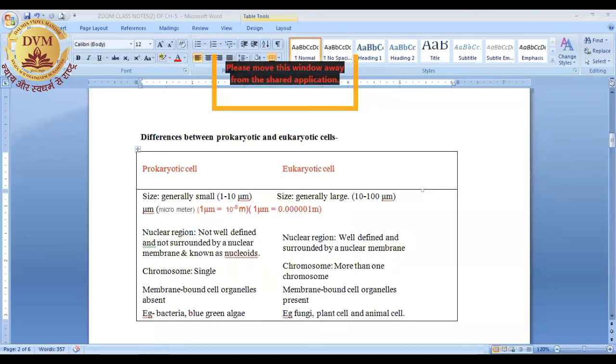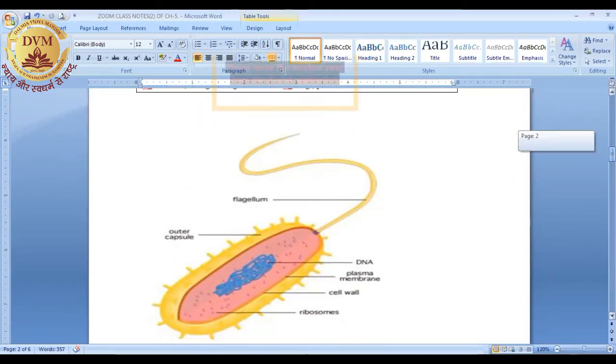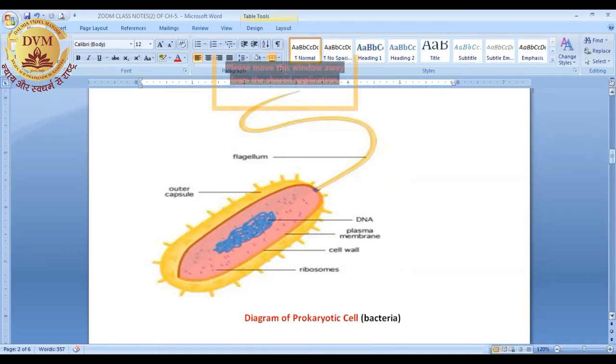There are more points, but you will not understand them now. First, we will discuss their structure. Here is the diagram of a prokaryotic cell. I have taken the diagram of a bacterium. You can see in this diagram that there is an outer capsule which covers a bacterial cell.